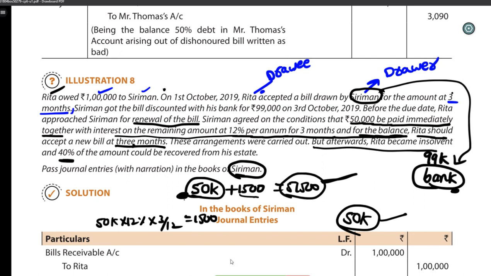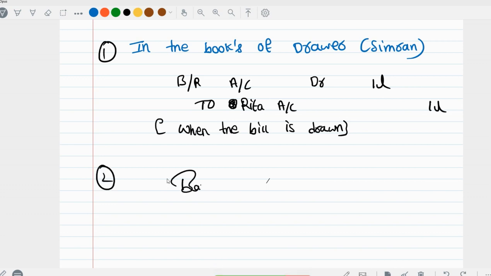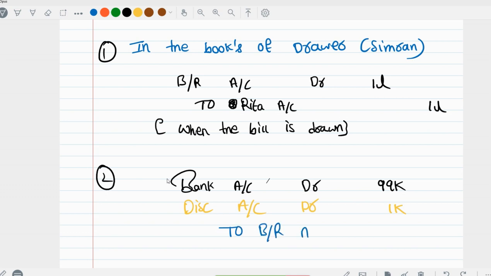So second thing, Siriman got the bill discounted with his bank for 99,000. So what is the general entry we will write when the bill is discounted? Bank account debit 99,000. Discount account debit 1,000. Then to bills receivable account, because bills receivable I am crediting it because it is going out to the bank.